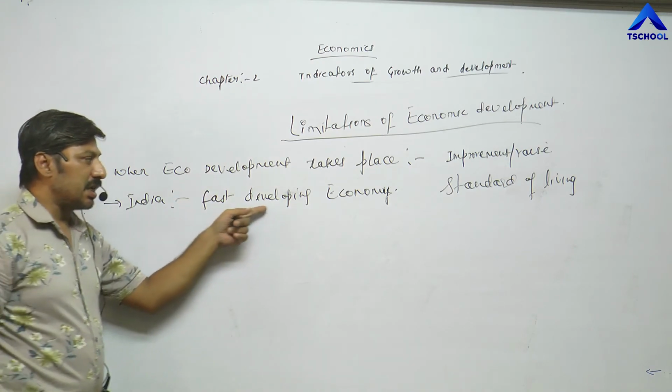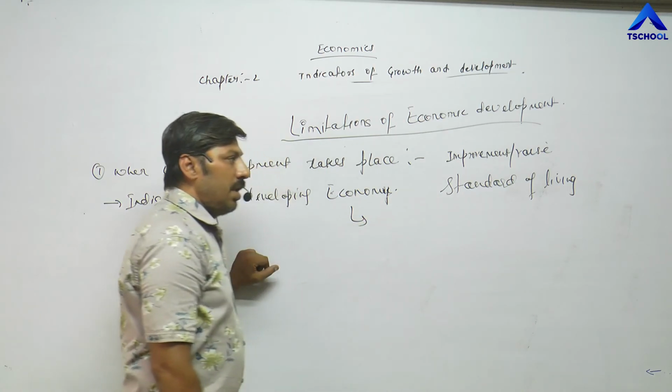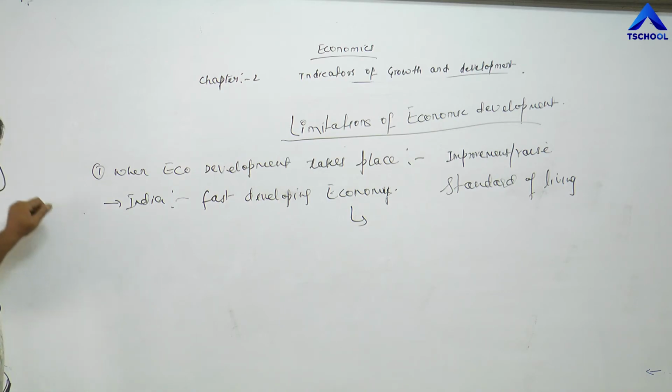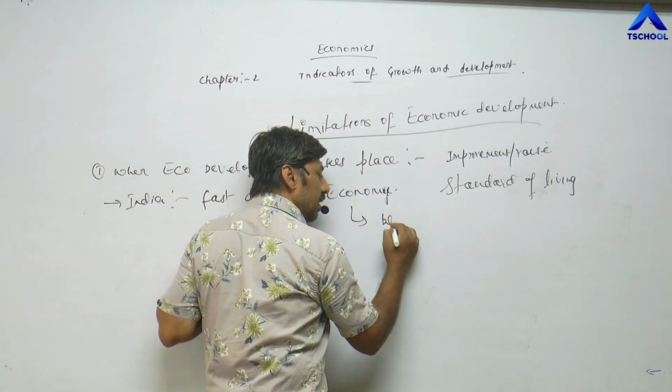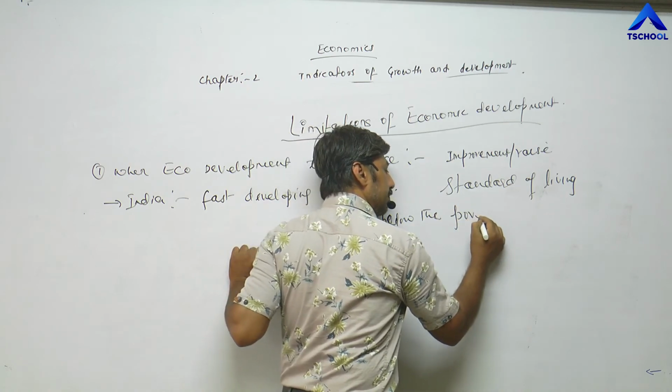But then also a majority of the population, almost 26-27% of the total population, is still living below the poverty line.